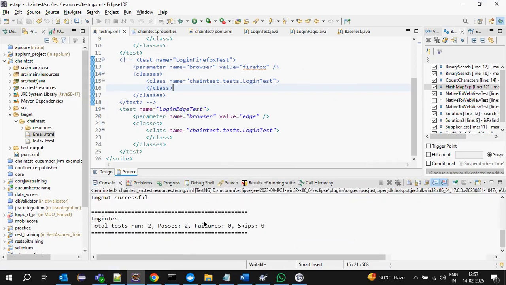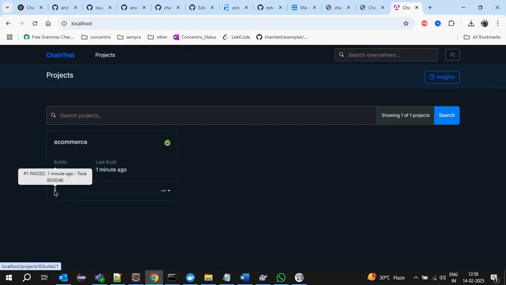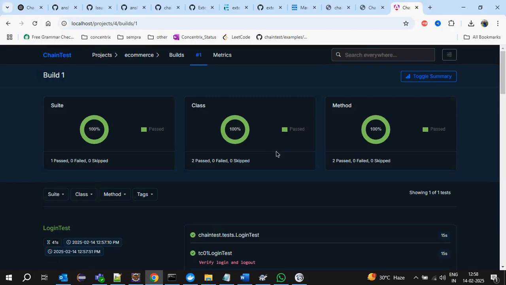It has executed these two test cases. Now it will generate this email report and the index report, which we have already enabled. Apart from these two, it will generate historical data. Just go to localhost and refresh it. See here, one bar is coming. If you click on it, what is the project? E-commerce. Click on it and it will show.